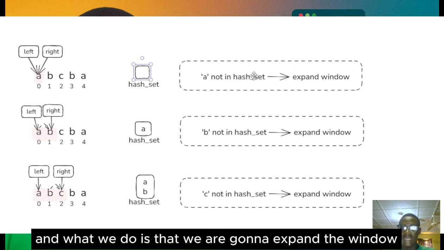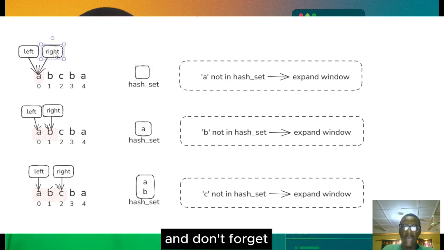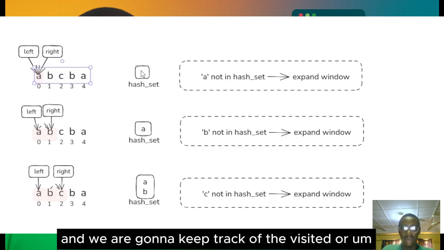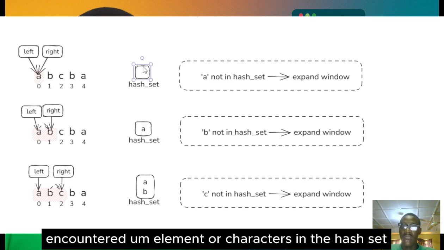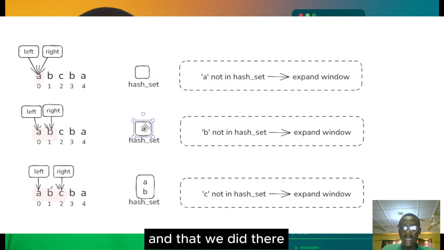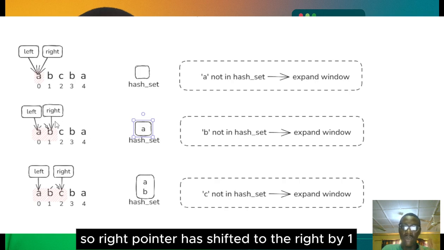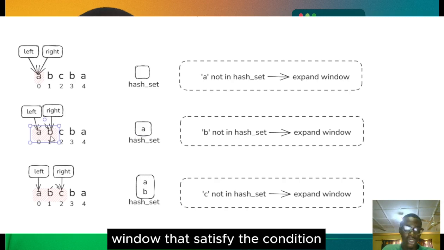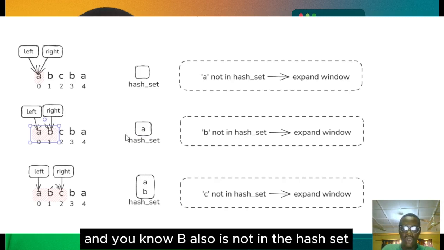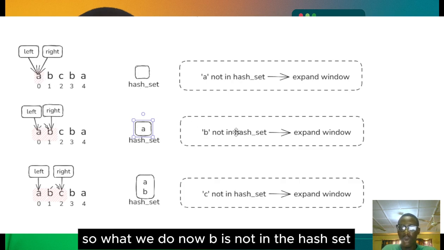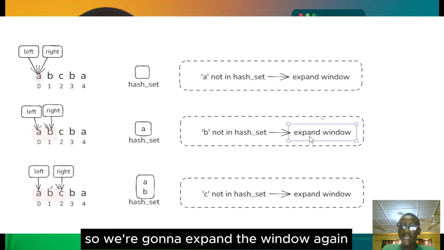So what we do is we expand the window, and don't forget, expanding means shifting the right pointer by 1 to the right, and we keep track of the visited or encountered elements or characters in the hash set. So therefore we're adding A to the hash set, and that we did right here. The right pointer has shifted to the right by 1 to look for a broader window that satisfies the condition, and B also is not in the hash set because the hash set only contains A, which is the first element. So B is not in the hash set, so we're going to expand the window again.